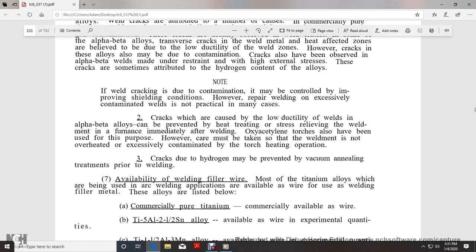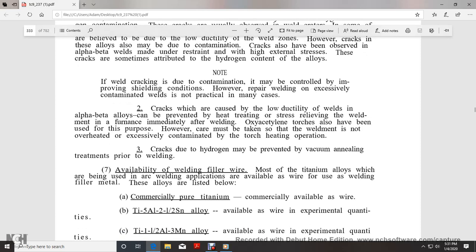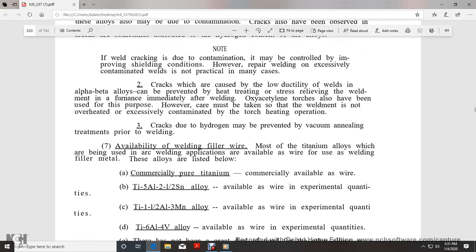in a furnace immediately after welding. Acetylene torches have also been used for this purpose. However, care must be taken so that the weld metal is not overheated or excessively contaminated by the torch heating operation. Cracks due to hydrogen may be prevented by vacuum annealing treatment prior to welding.